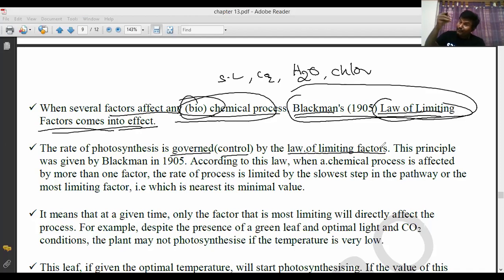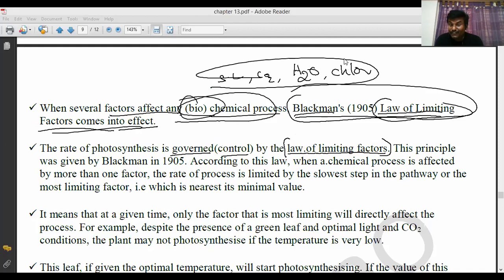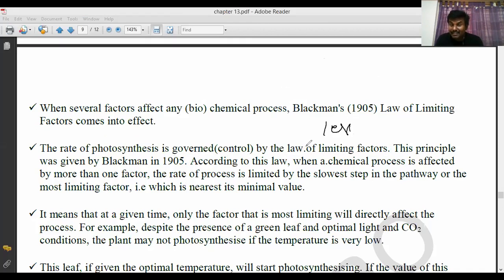That rate is controlled by the law of limiting factors. If any factor is deficient, then photosynthesis is also controlled. This principle was given by Blackman in 1905.